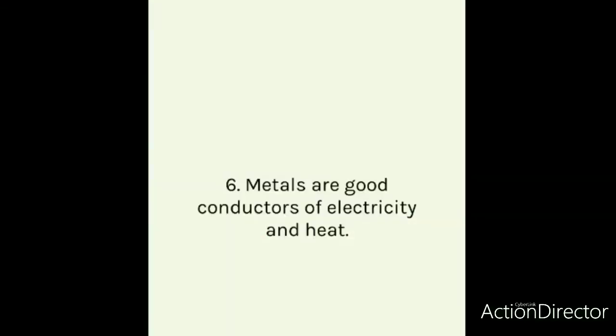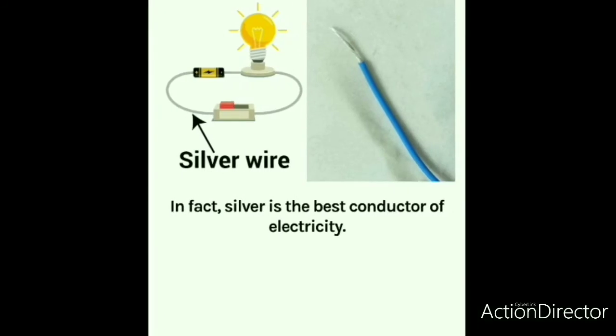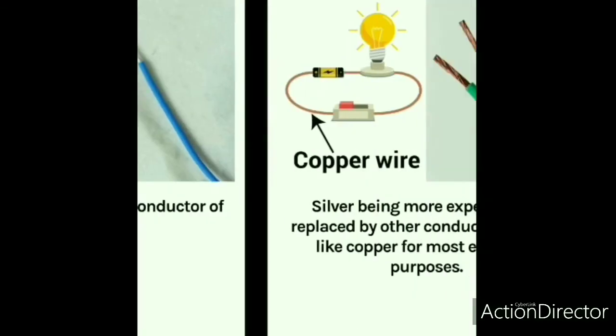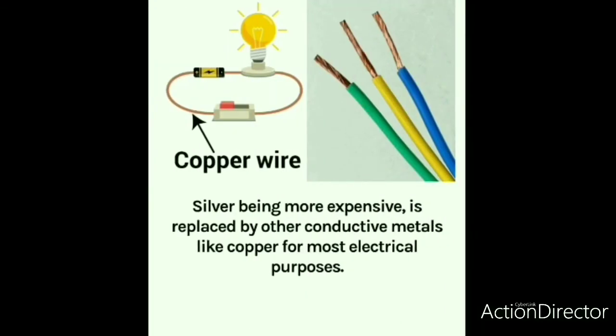Metals are good conductors of electricity and heat. Look here, this is a silver wire. Silver is the best conductor of electricity. But silver being most expensive is replaced by other conductive metals like copper for most electrical purposes.